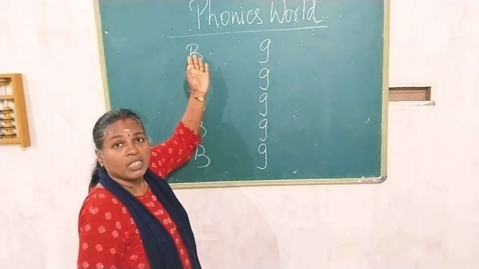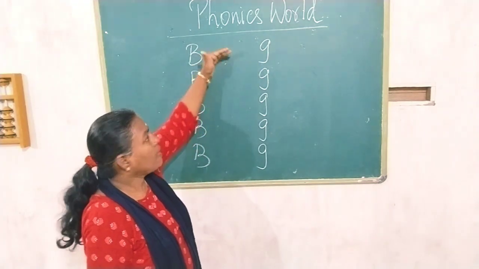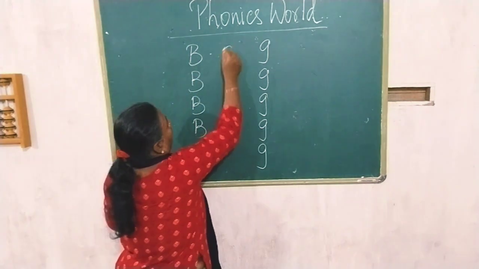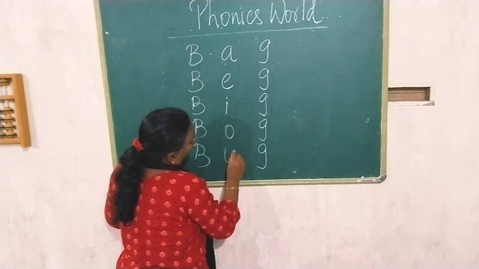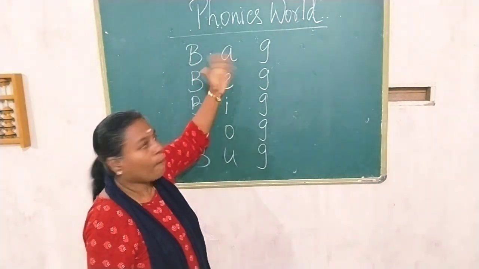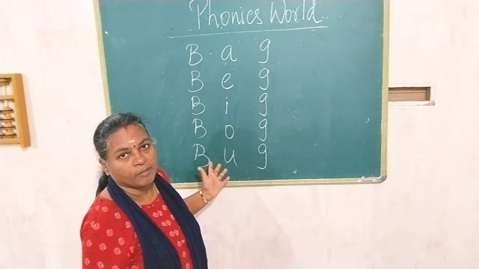So what is the first consonant here? B. The final consonant is G. In the middle, I am going to place vowels: A, E, I, O, U. Now, see the words: bag, beg, big, bog, bug.